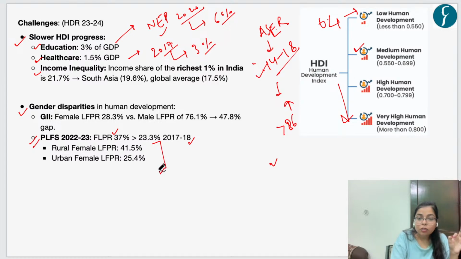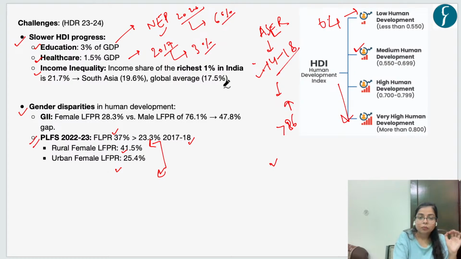And it also shows a finding that the labor force participation rate of females in rural areas is high as compared to females in urban areas. Now, there can be certain reasons for it, so you can look out the reasons.